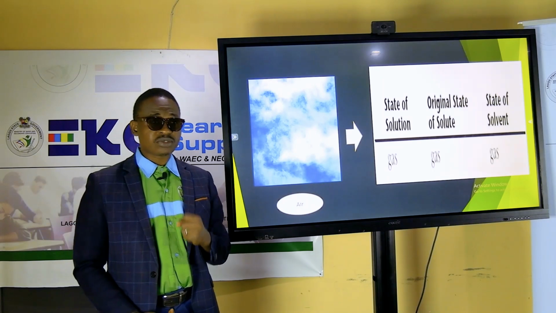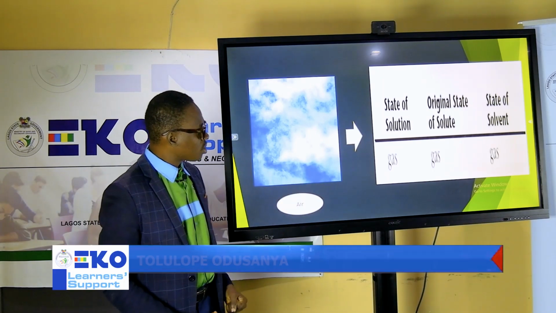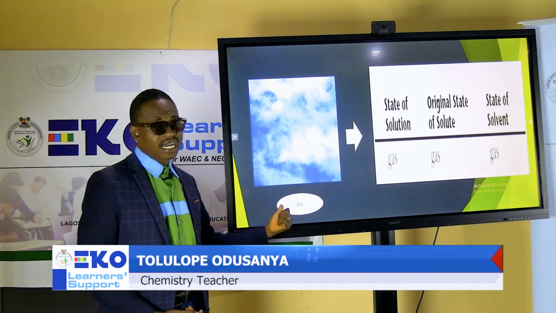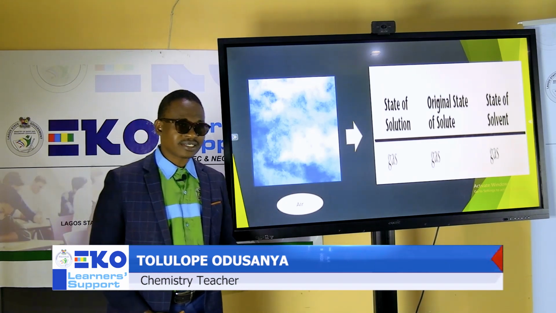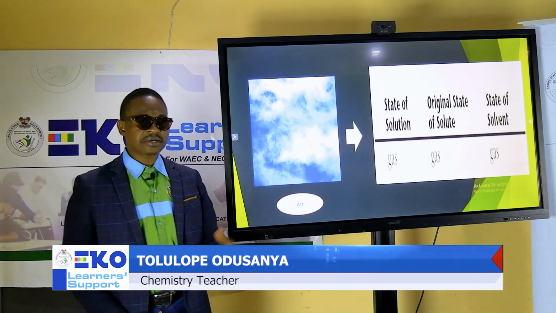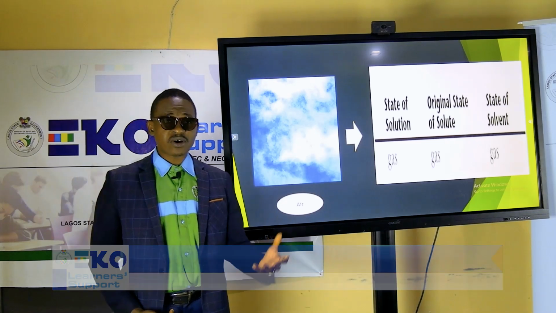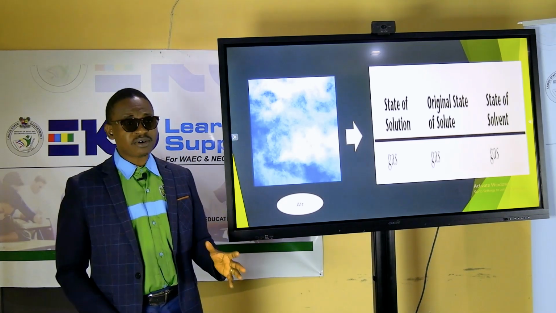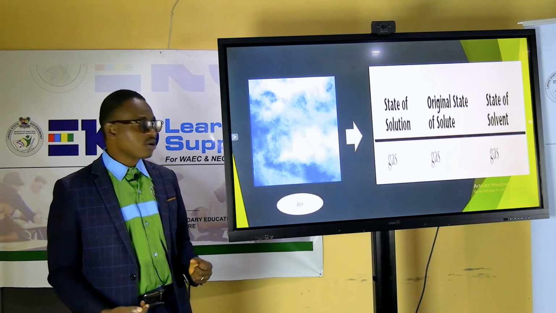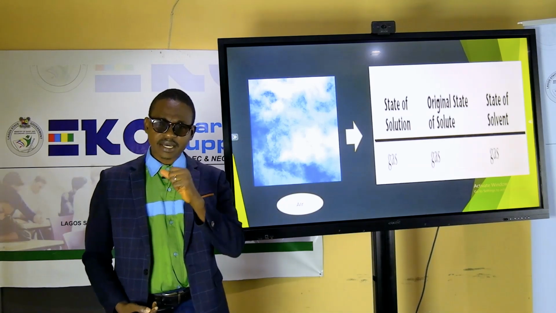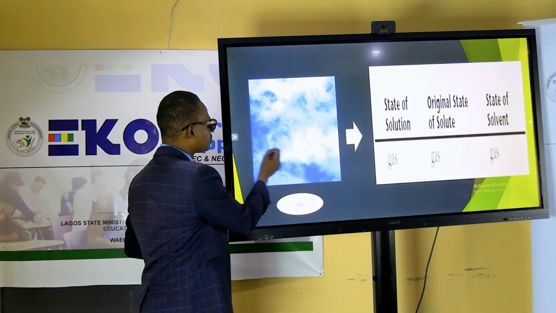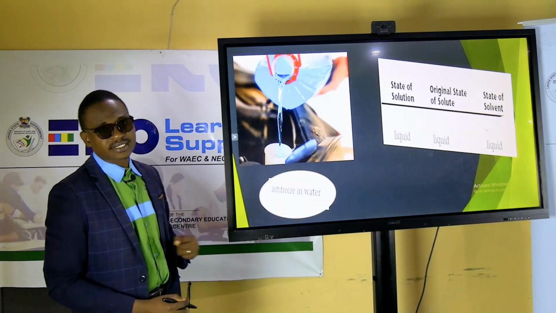So when both mix together, it gives you what we call a gas that's called air. I hope you still remember the components of air. You can have nitrogen gas, oxygen gas, carbon dioxide. They are all in form of what? Gas. So when they come together, they form a solution that we call air. Good.